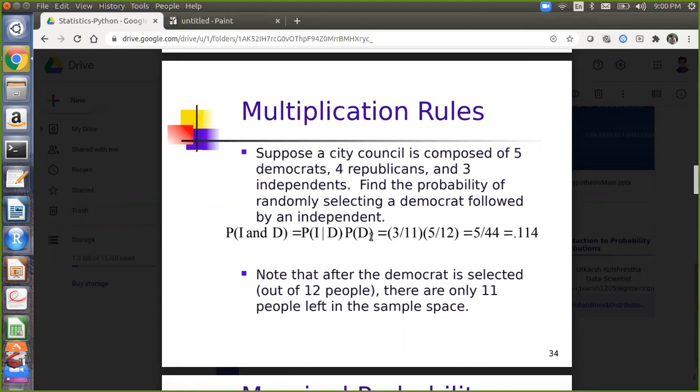First you have to select a Democrat. When I select the first Democrat, how many people are available? 12. So 5 by 12, that is the probability: out of 12, 5 people you can select. So one Democrat has been selected. Now how many are left? 11. So now 3 by 11. So selecting a Democrat followed by an independent: first you select a Democrat and then you select an independent. This is a somewhat tricky kind of question.